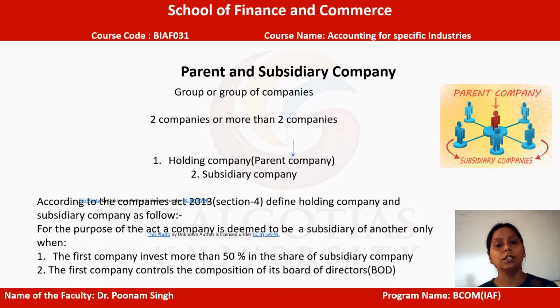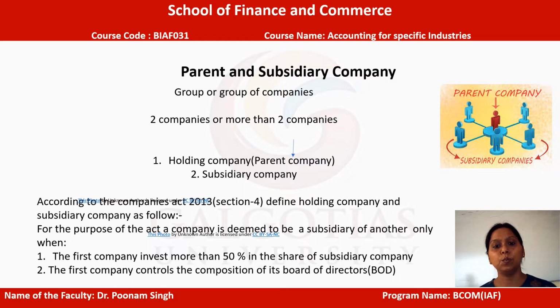Now there are two things. One is a company, another is a group of companies. A single entity refers to a company, whereas a group of companies may have two or more companies. Within the group of companies there will be the holding company and the subsidiary companies.